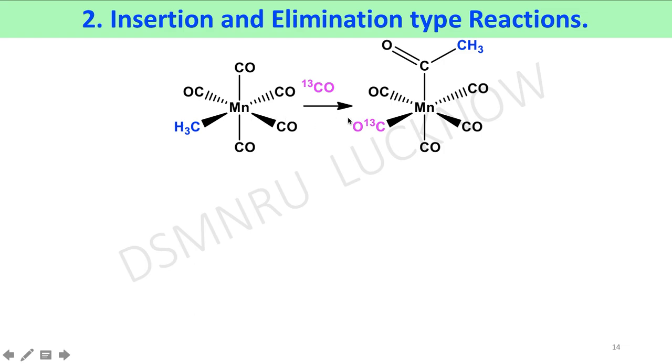Now we can conclude that the above reaction follows a 1,1 migratory reaction rather than an insertion reaction.